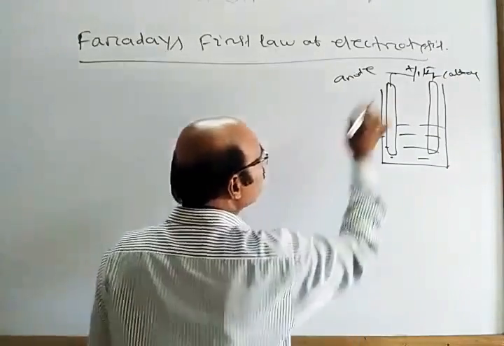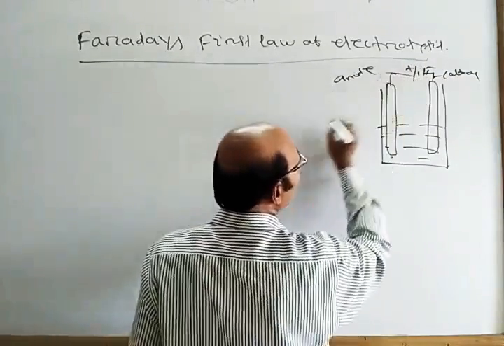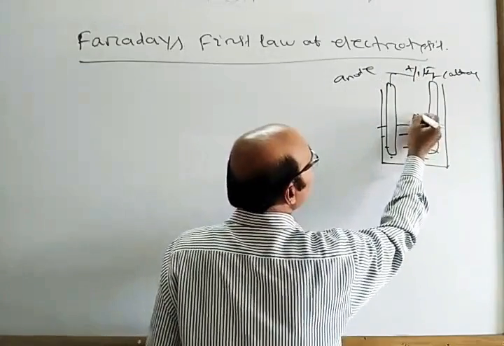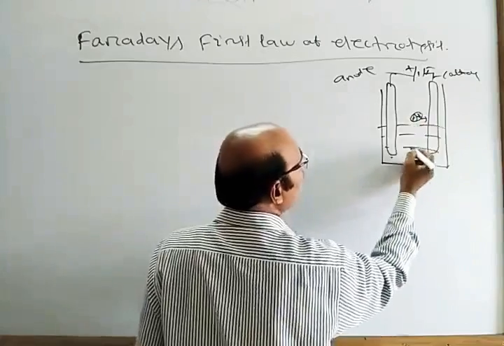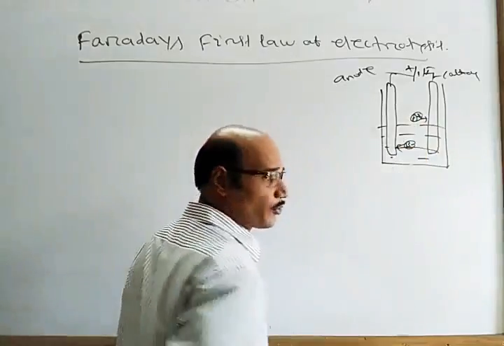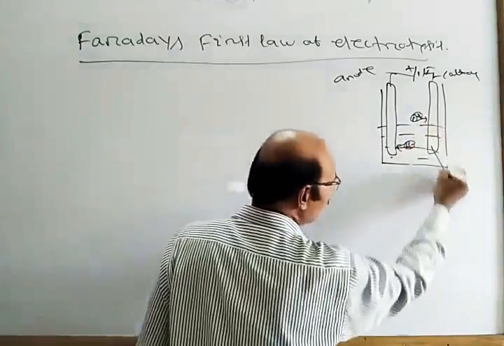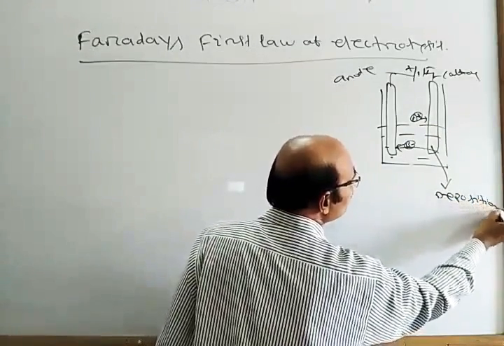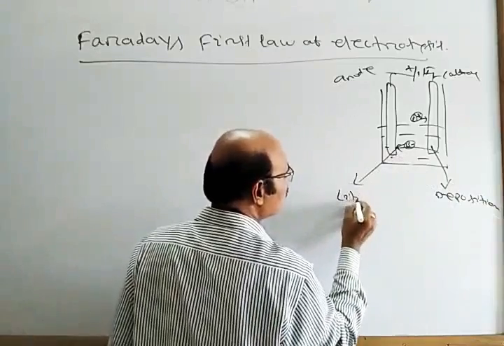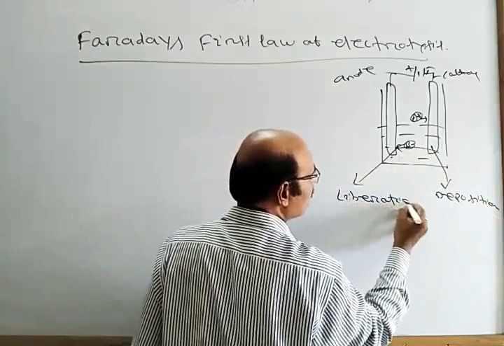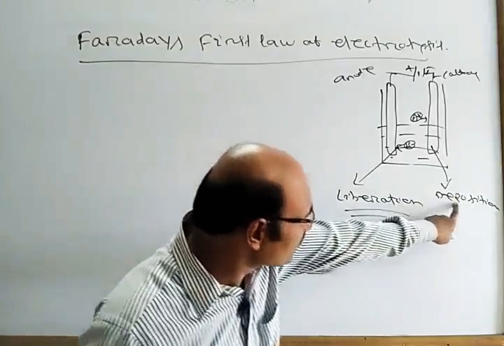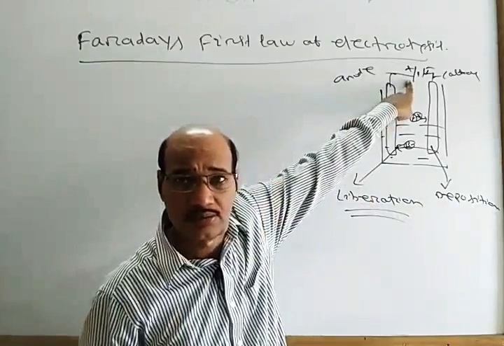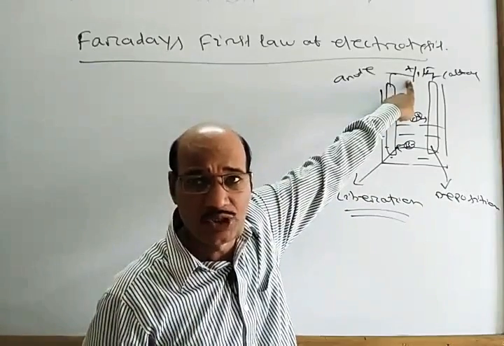Now when you pass the current, what happens? This is your anode positive, cathode negative. Now cation goes to the cathode and anion goes to the anode. That means at the cathode deposition takes place, and at the anode liberation takes place. And this deposition and liberation depends upon the strength of current passing here. That is given by Faraday.